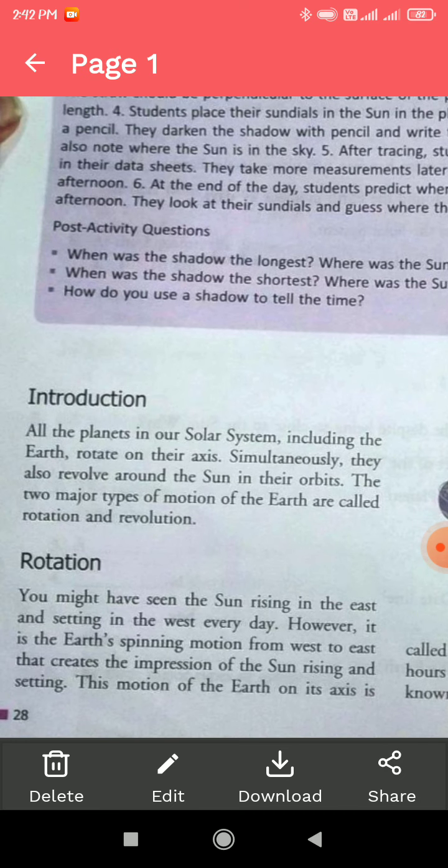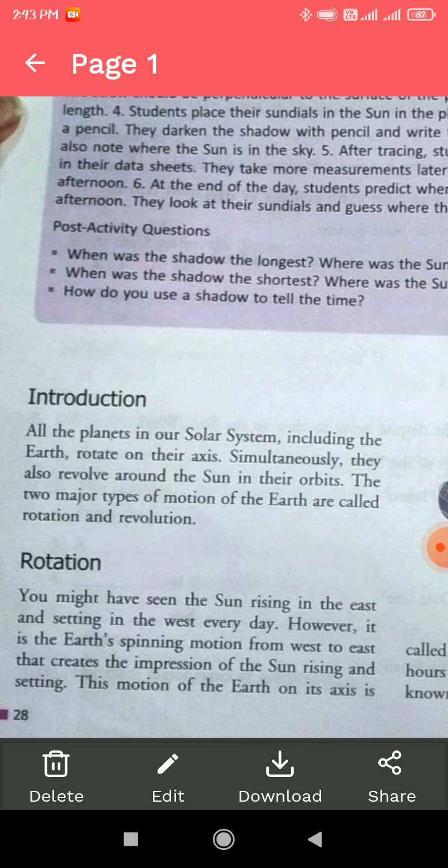First of all, introduction. All the planets in our solar system, including the Earth, rotate on their axis. Simultaneously, they also revolve around the Sun in their orbits. The two major types of motion of the Earth are called rotation and revolution.